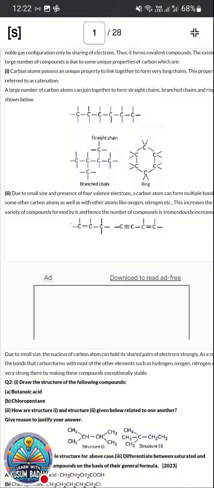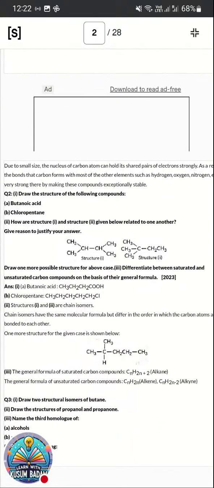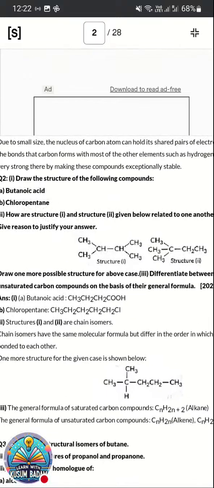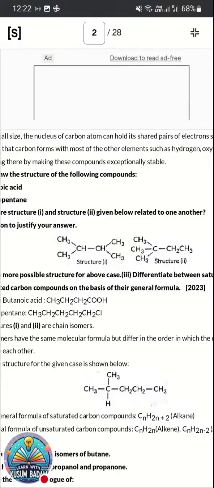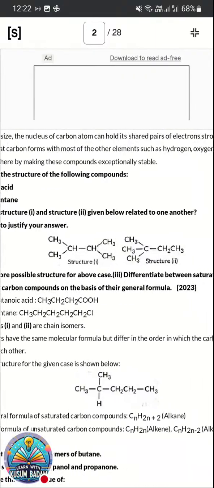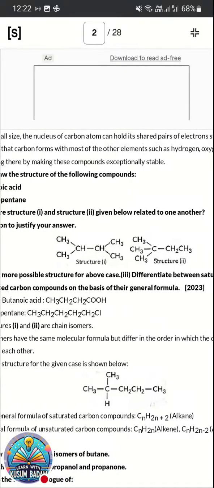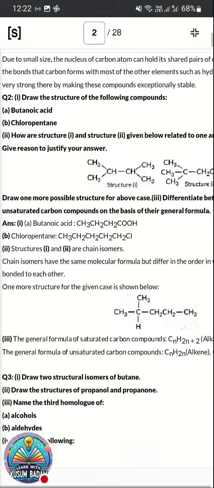Now the next question: draw the structure of the following compounds, butanoic acid and chloropentane. You need to draw butanoic acid and chloropentane. So we are dealing with the first question. Here the answer is given: butanoic acid.